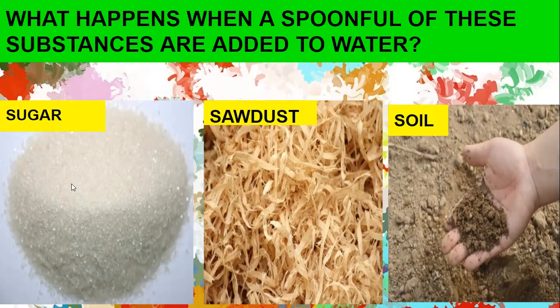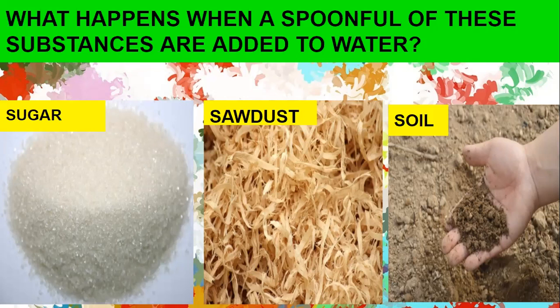But when you are mixing sawdust in water, now what do you mean by sawdust? Sawdust is a peel of wood, peeling of wood. Example, when you peel potatoes, see, you get the peels. Similarly, when you peel the wood, this is sawdust. That means it is made up of wood. So when you are mixing this sawdust in water, will it float? Will it melt? Or will it settle down?